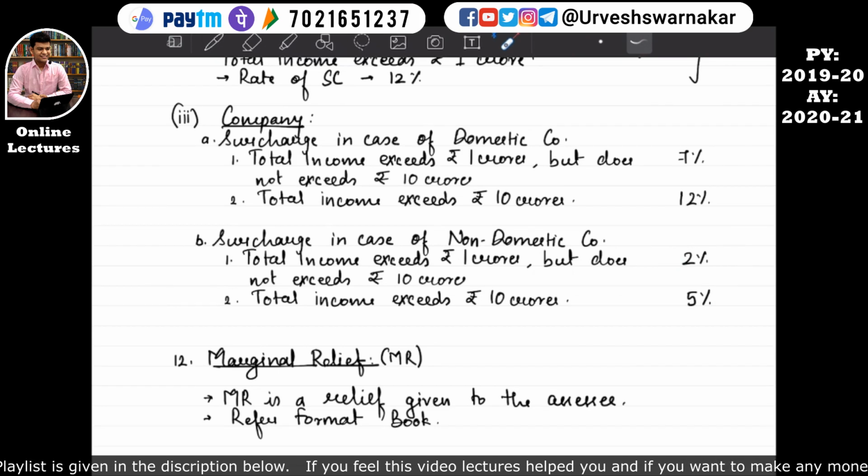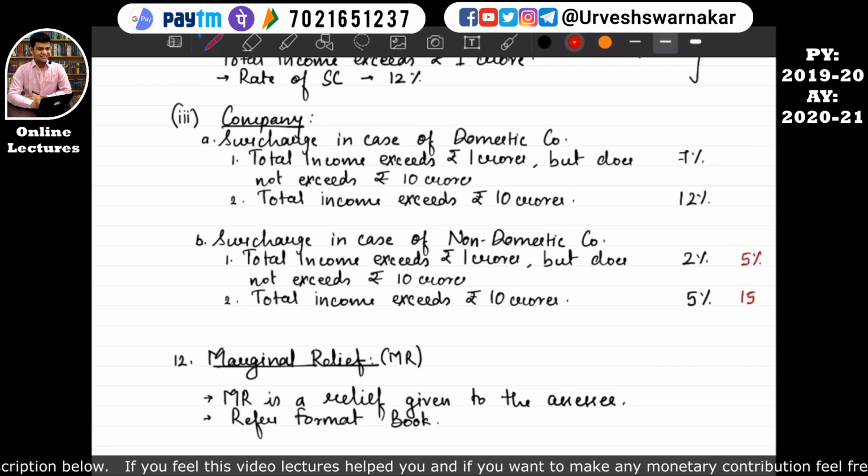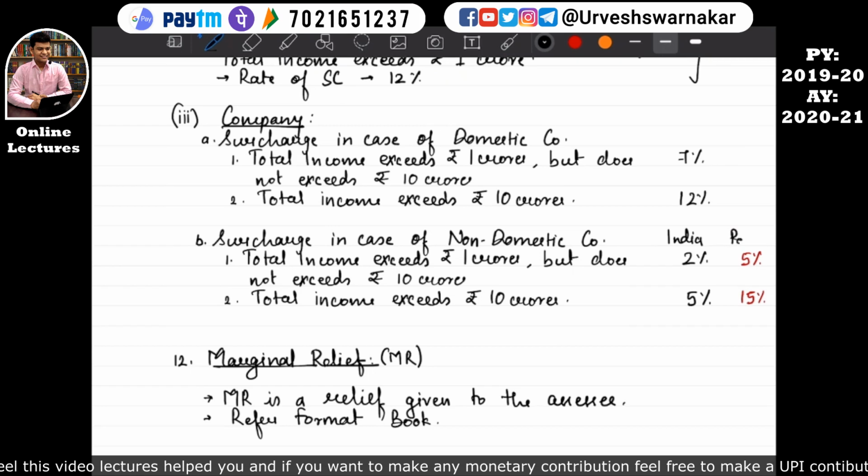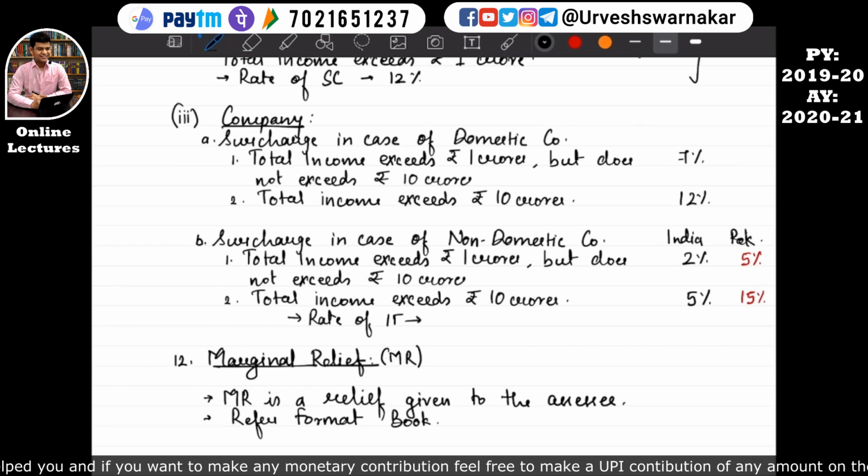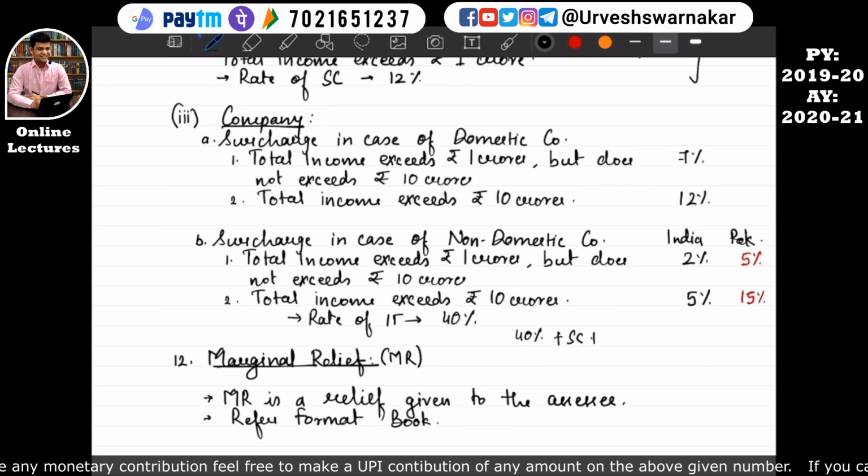And in Pakistan it is, say for example, 5% and 15% surcharge. This is India and this is Pakistan. The rate of income tax for a non-domestic company is 40%. So the total tax amount will be calculated in this manner: 40% plus SC plus HEC.